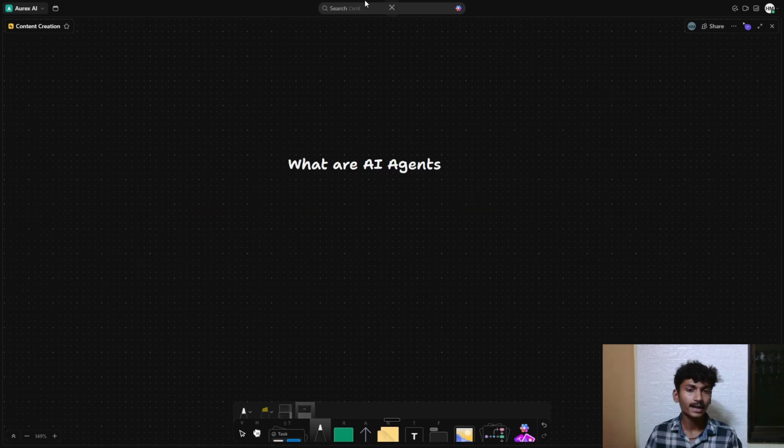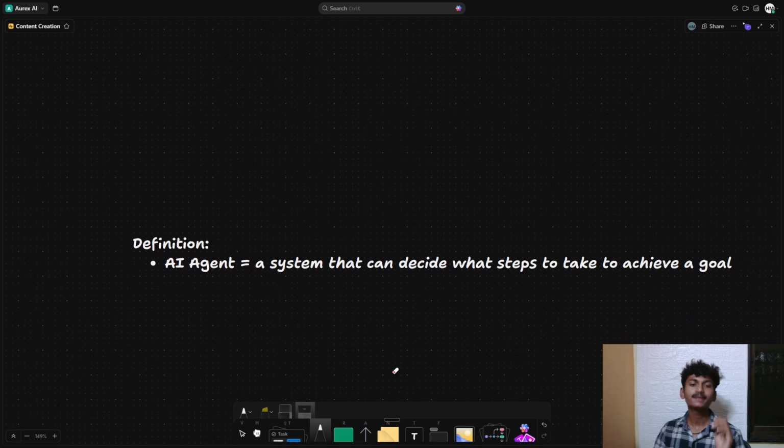So what are AI agents? An AI agent is a system that can decide what steps to take to achieve a goal. Previously we saw that automation takes predefined steps in a sequence. AI automation also takes steps in a sequence; the change is just that some steps can think autonomously.